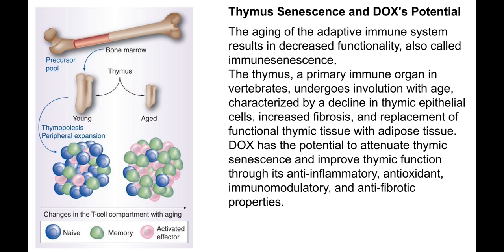So it is again a big problem. This whole process is called involution, and it is characterized by a decline in the epithelial cells of the thymus, increased fibrosis, and replacement of these functional tissues with adipose tissue. Again, quite astonishing that doxycycline has the potential to attenuate this involution of the thymus and improve thymus function through its anti-inflammatory, antioxidant, immunomodulatory, and anti-fibrotic properties.